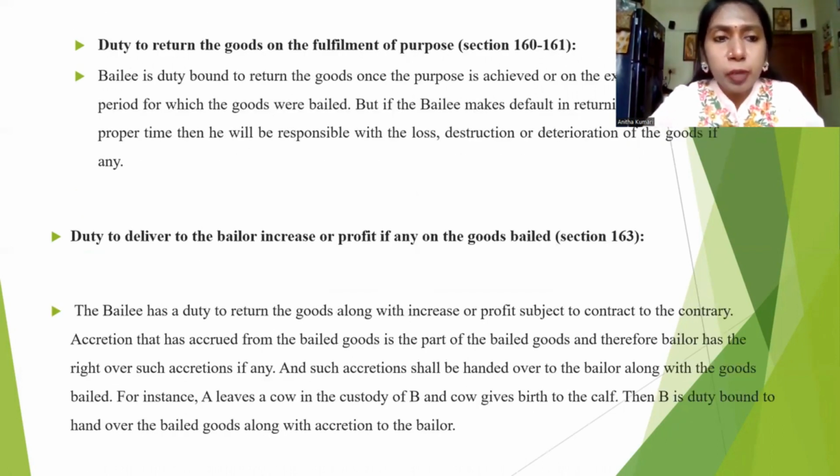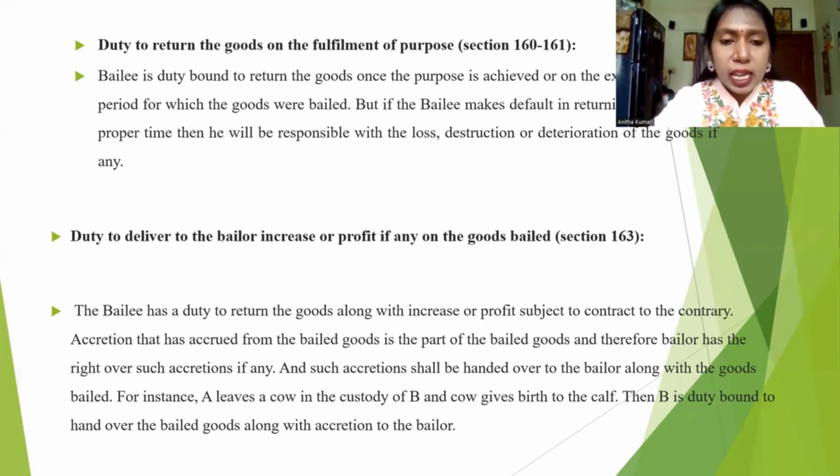Duty to return the goods on the fulfillment of the purpose. The bailee is duty-bound to return the goods once the purpose is achieved or on the expiry of the period. So in case the bailment occurred between two parties based on some period, once the period is over, the bailor has full right to ask for the goods back. Duty to deliver to the bailor any increase or profit on the goods bailed. That means a bailee has a duty to return the goods along with the increase or profit, subject to the contract of bailment.